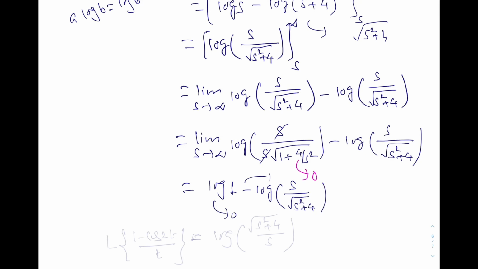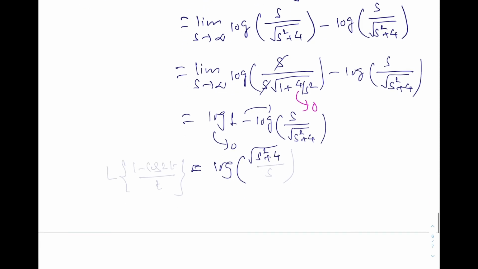Log of 1 is 0, and you can apply the minus sign to the other. So the answer is log of root of s square plus 4 upon s. That is the Laplace transformation of (1 minus cosine 2t) divided by t. Thank you all.